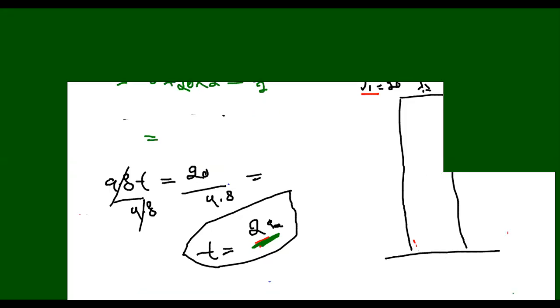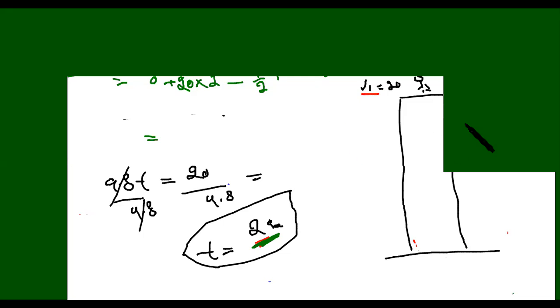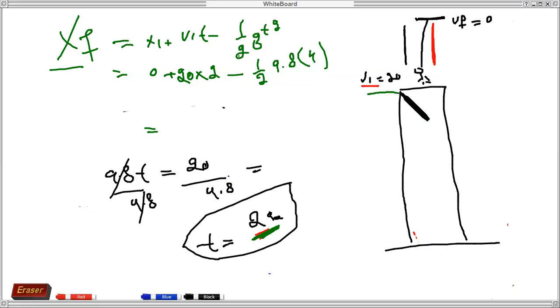Sir, isn't the initial distance xi 50, because the person is standing on top of a building? We take this as the initial point. If you take this position as initial, then your final will be 50. It depends upon your reference point from where you are starting.